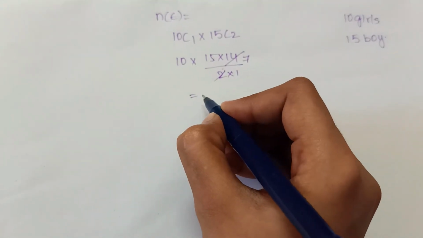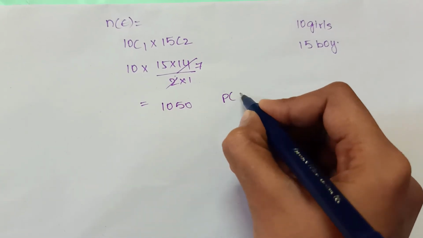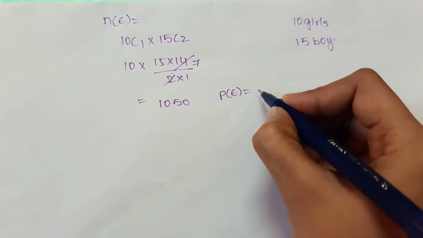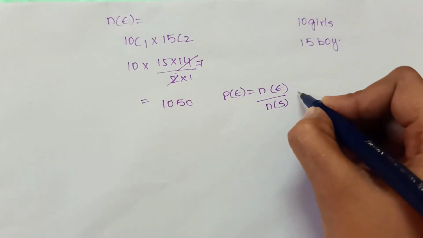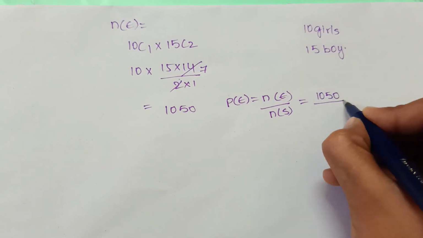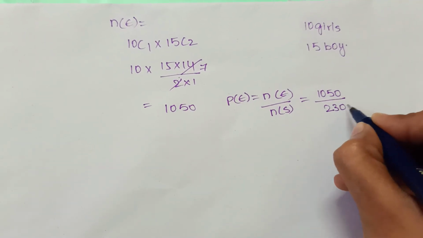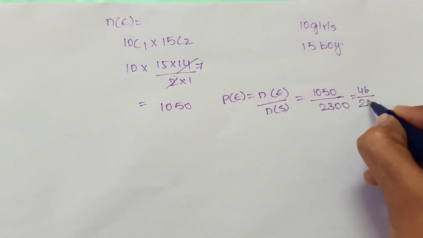If we calculate, we'll get 1050, where P of E is equal to N of E by N of S, that is 1050 by 2300. If we calculate, we'll get 21 by 46.